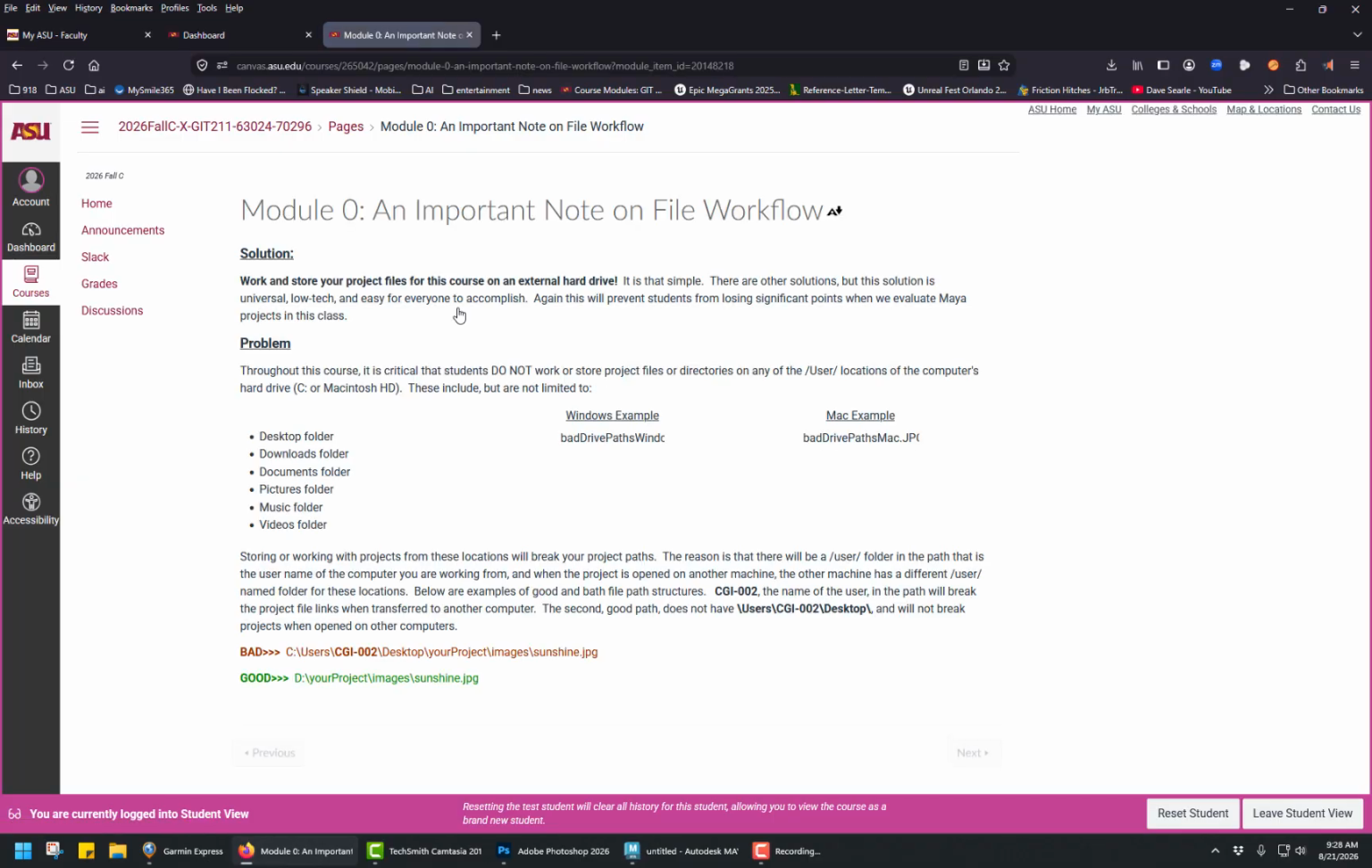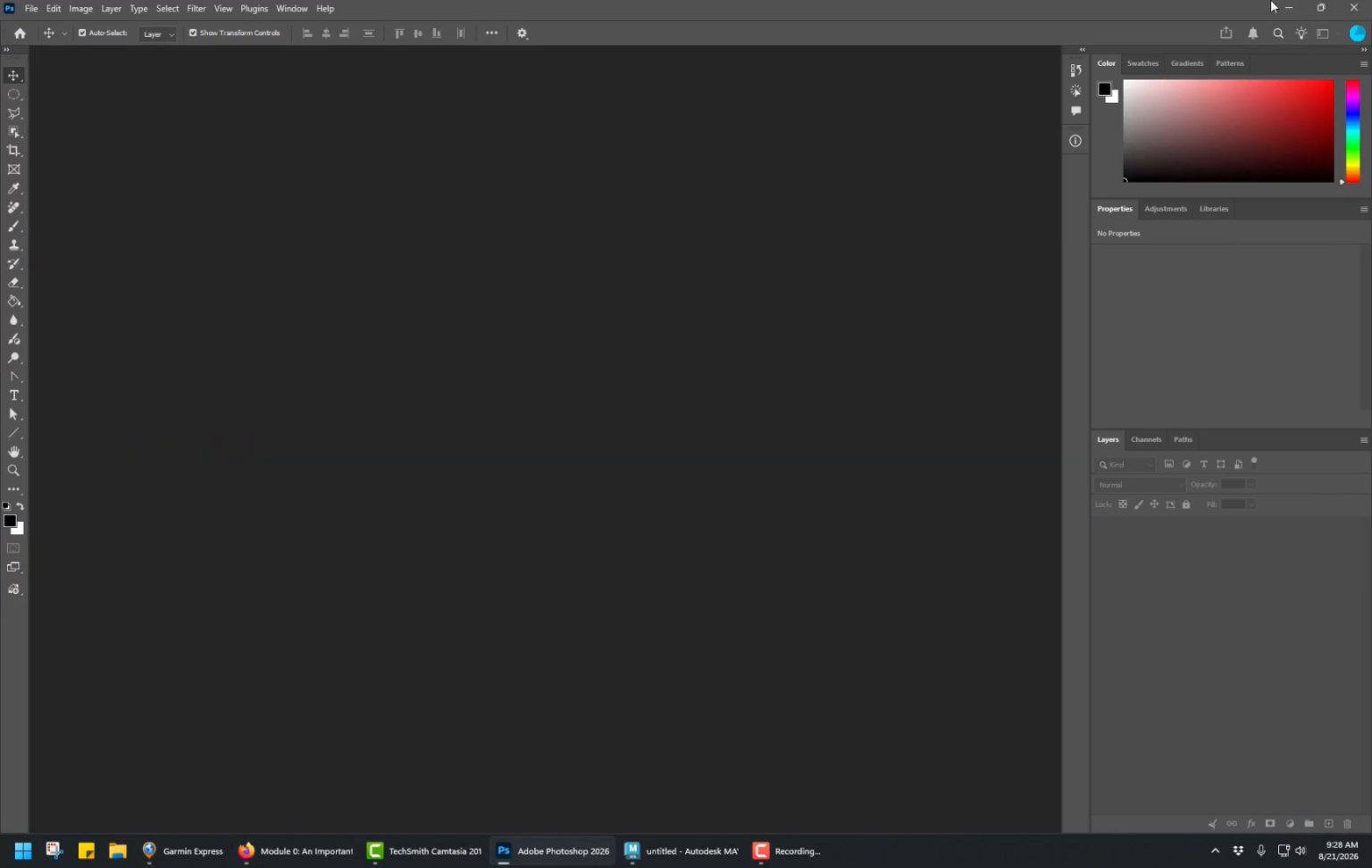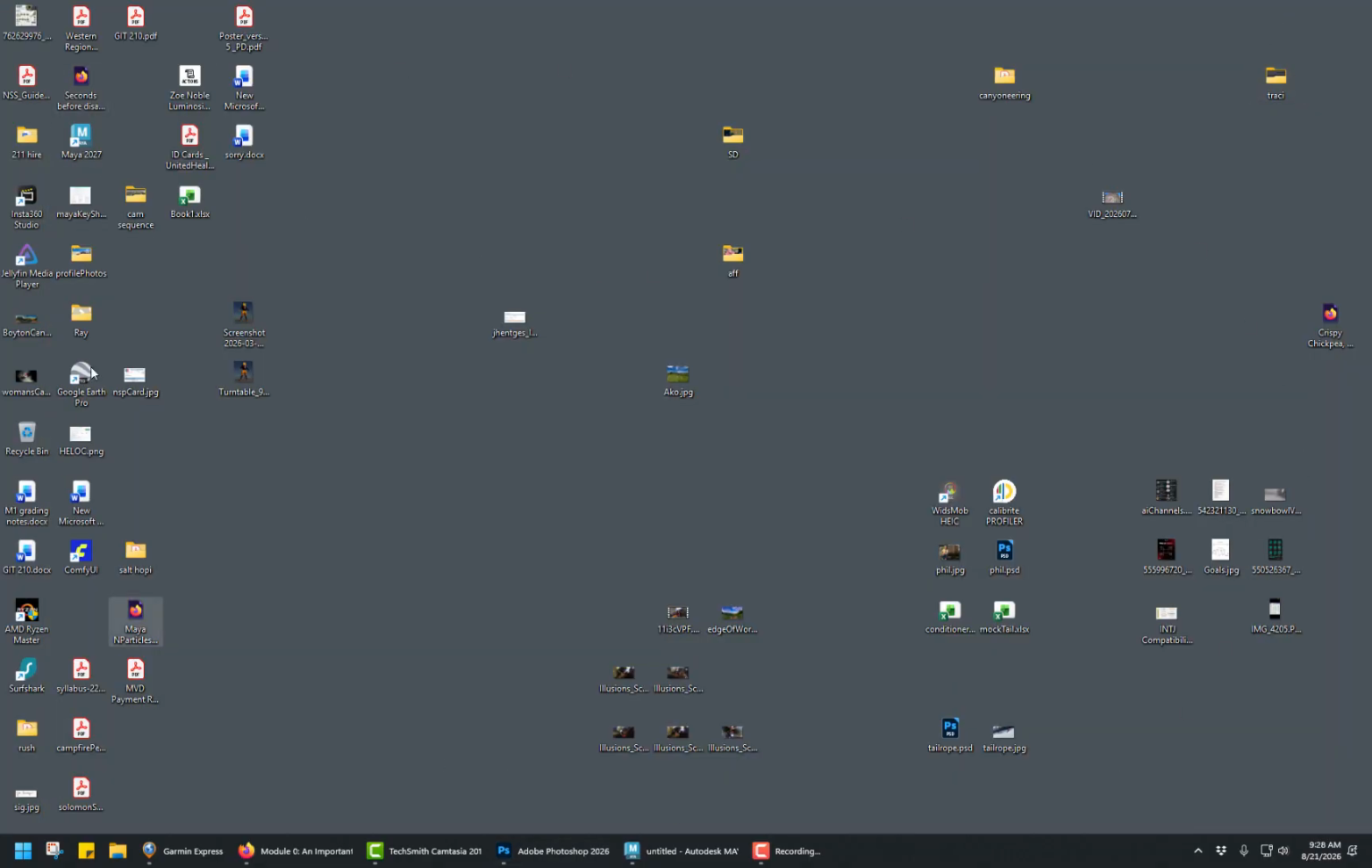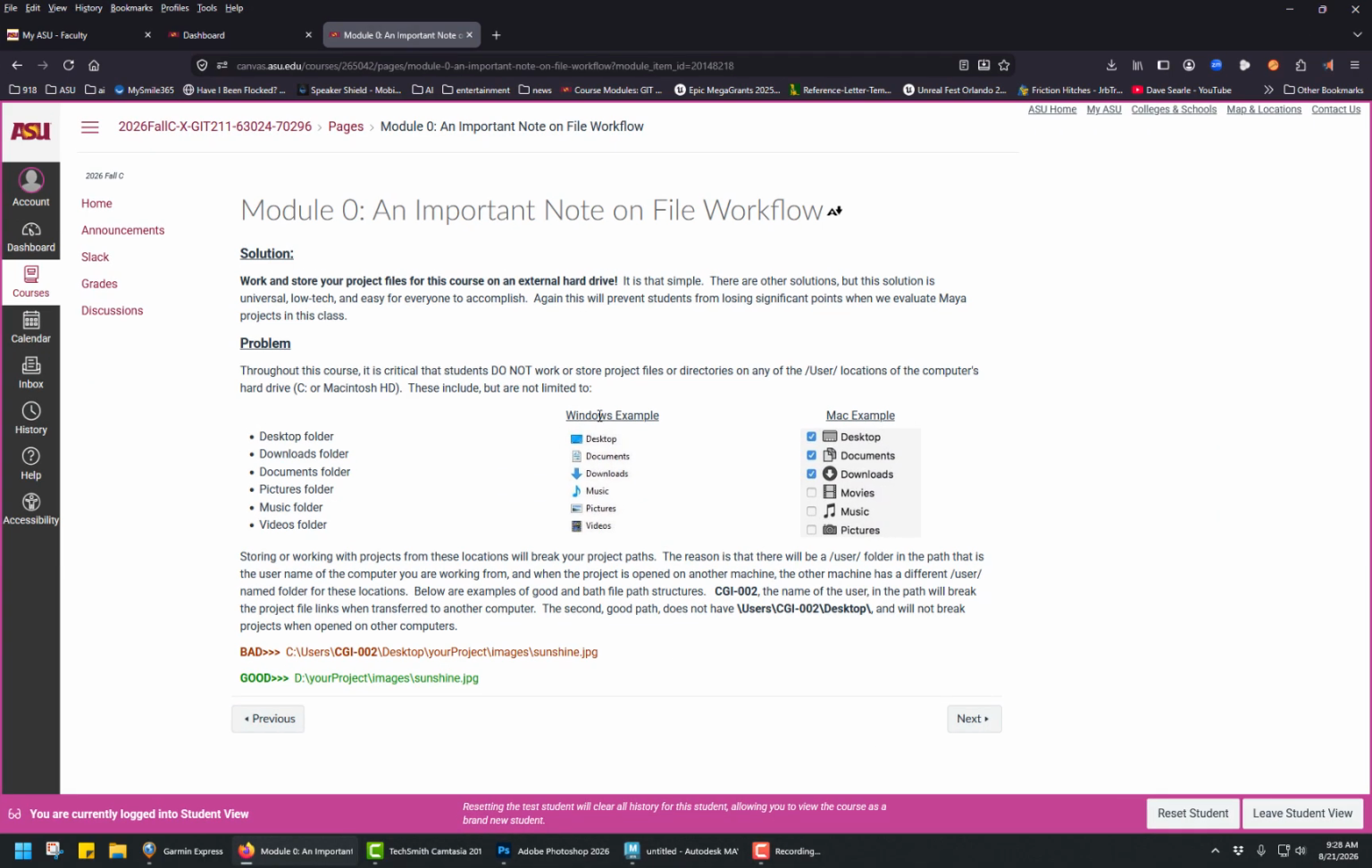Important note on file workflow. I'm going to bring this one up really quick. I'm going to just shoot over onto my desktop here. Don't do this. All of this stuff on this desktop is disposable. So basically, do not work in Windows on the desktop or My Documents or downloads or music, pictures, or videos. Same with the Mac. Desktop, documents, downloads, music, videos, etc. Why? Because it puts your username into the file path. And it's the file path that is everything for this.